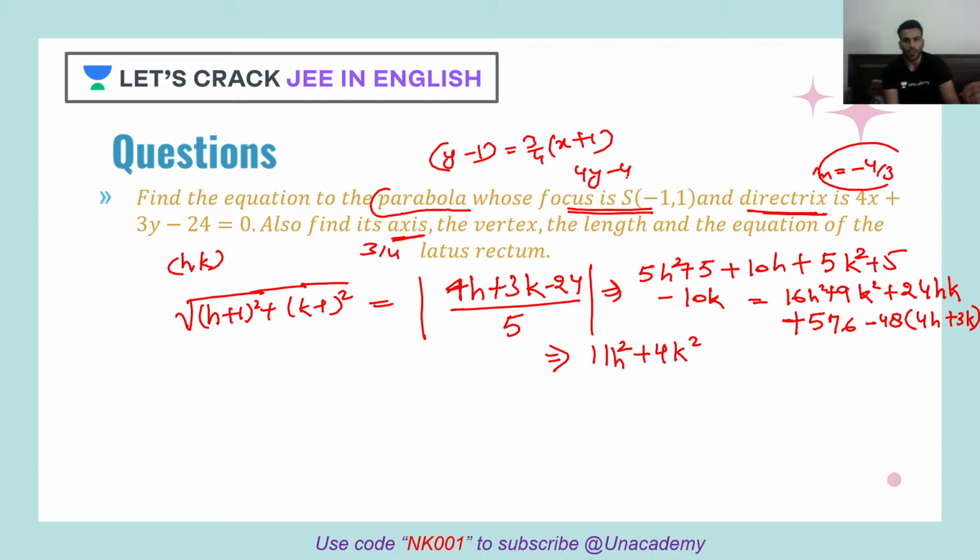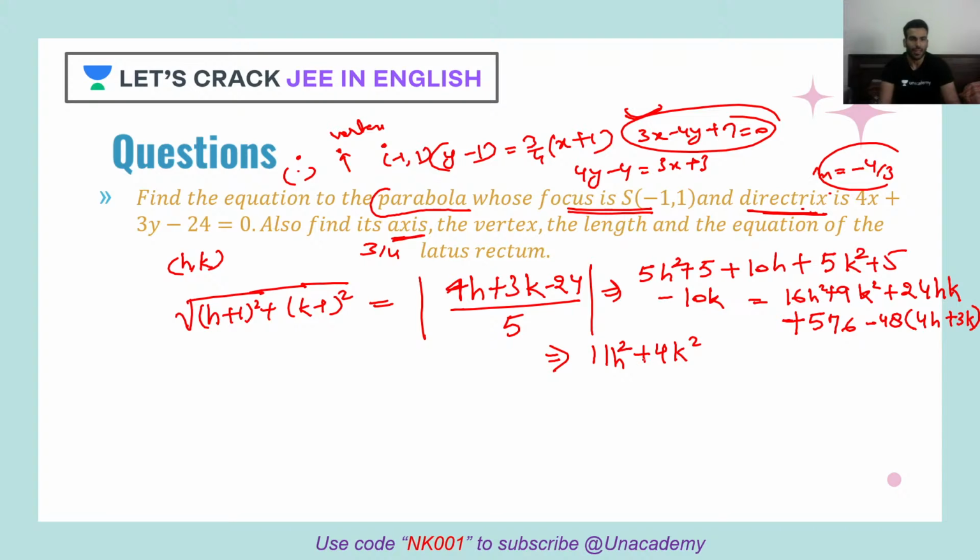So 4y - 4 is equal to 3x + 3. So answer will be 3x - 4y + 7 = 0. So as SYM has written, his vertex is clear. So when you know the axis, the intersection of axis and directrix will give you a point. So that point and focus has a midpoint. So focus is (-1, 1), and this intersection's midpoint will give you the vertex. So that's how you can find the vertex. Clear?